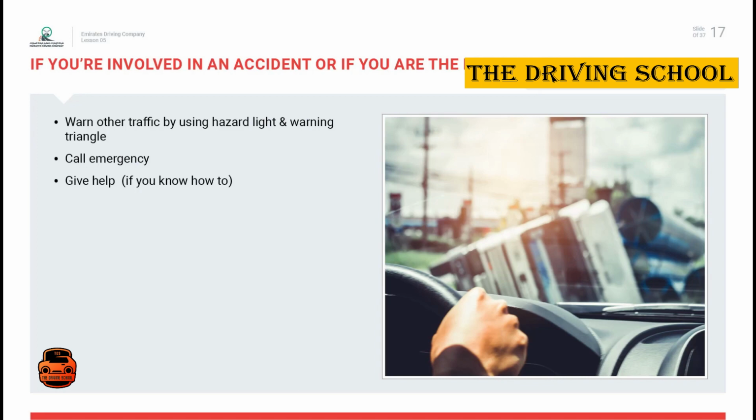998 is the number to call for an ambulance. 999 is the number to call if you need to get in touch with the police. 997 is the number to call for the fire brigade.